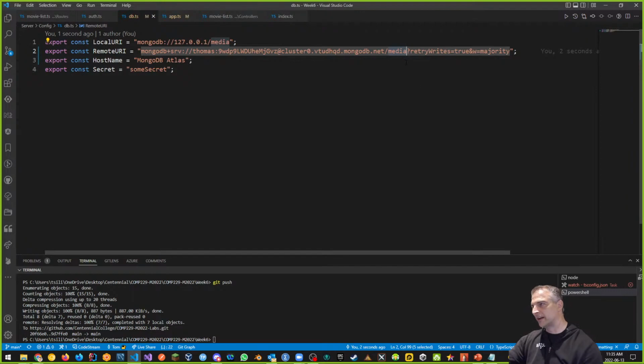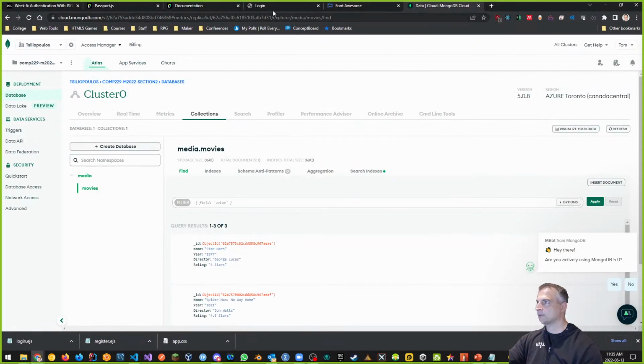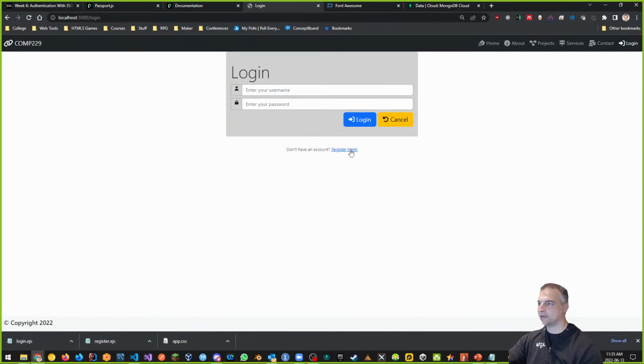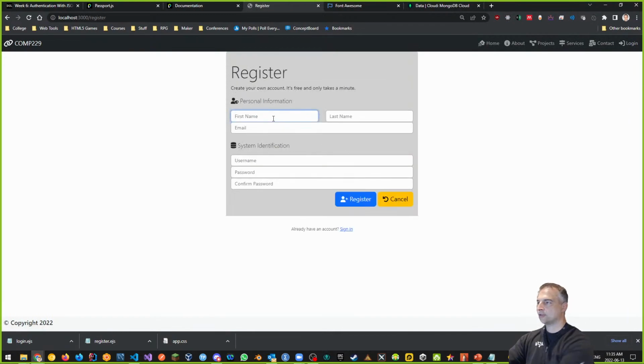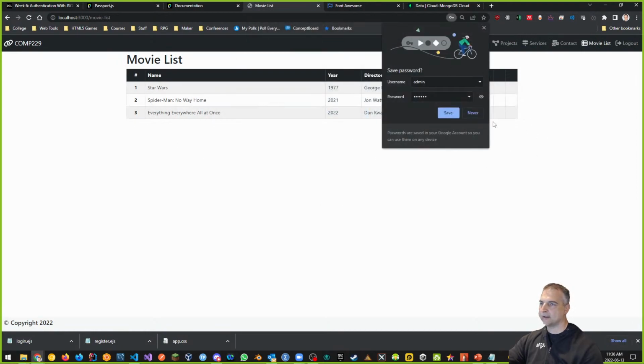Otherwise, you won't tell it where to connect to, and that's not what we want, right? We want to tell it where to connect to. That's the database name, media. All right, let's go back out and try that again. So back to our drawing board, right? We want to register, and I want to register an admin user again one more time, right? admin@example.com and admin 123456. And register, and if everything goes well, we're registered and logged in, and now we have data, right?